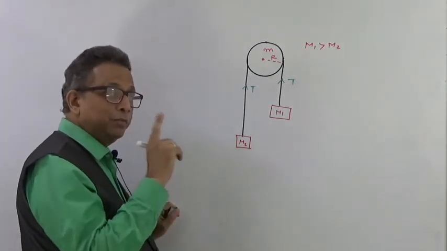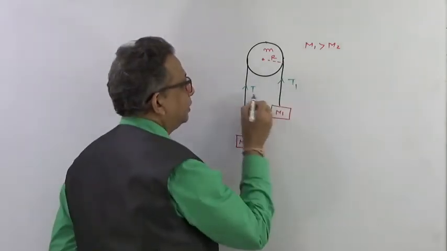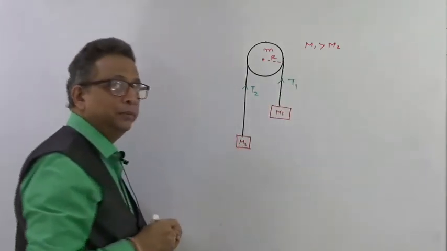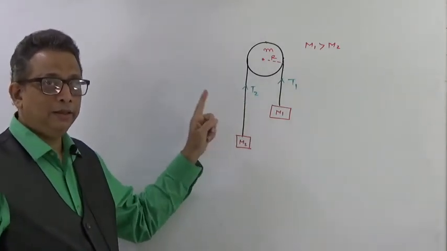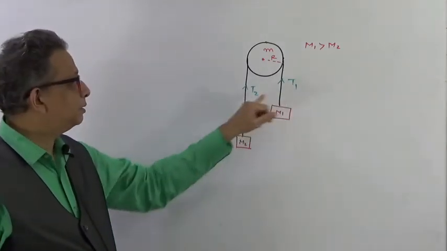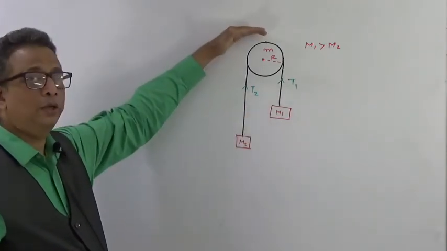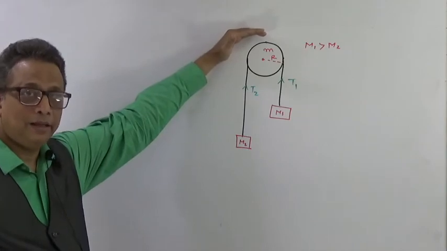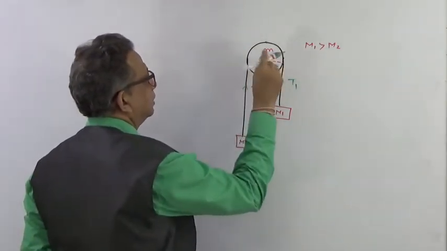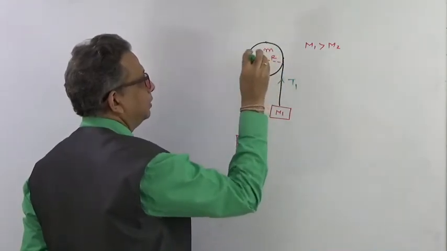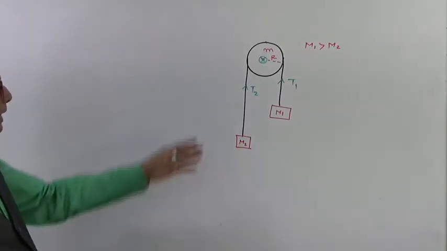But now because the pulley has got a mass m, this would be tension T1 and this would be tension T2. Remember and see the difference in what we are doing over here. In this particular case, the tension in both the cases will not be the same, because now this particular pulley has developed an inertia. The axis of rotation is perpendicular to this axis, that will be the axis of rotation of this pulley, right?